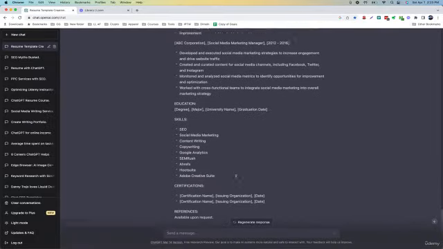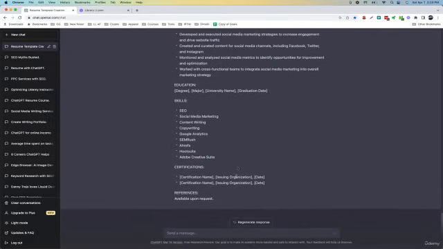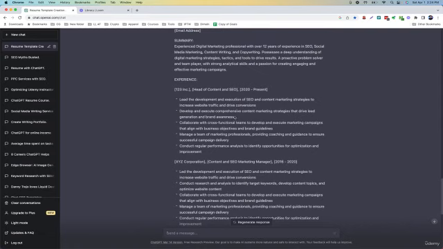Okay, great. So what gets really awesome here is you can ask it to do different things from this point in time. So say that, okay, I really like this resume. I like the bullet points that they put in here. The development, execution of SEO and content marketing strategies, increase website traffic and drive conversions. Awesome. Develop and execute comprehensive content marketing strategies that drive lead generation and brand awareness. So these are some really awesome bullets.